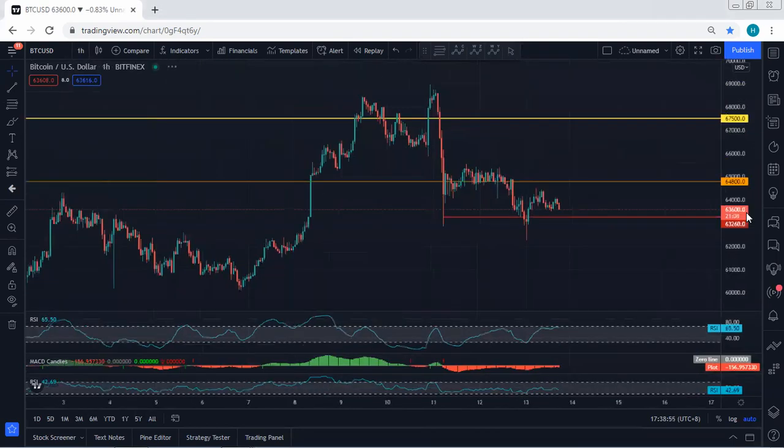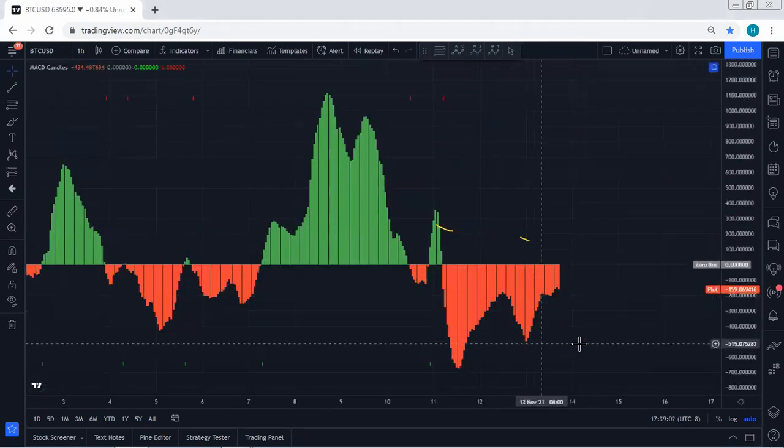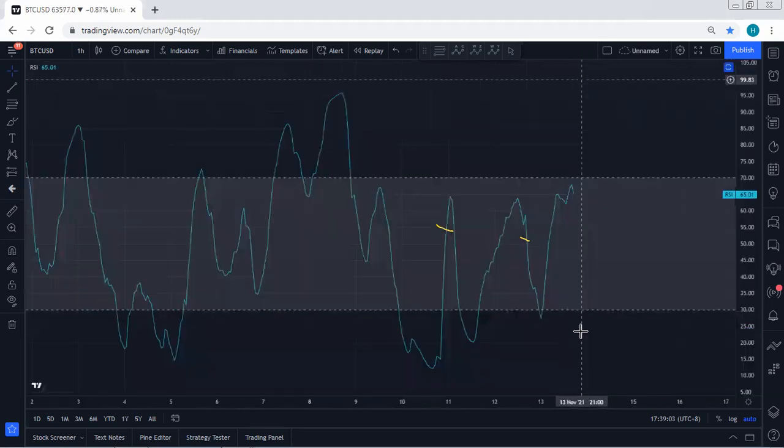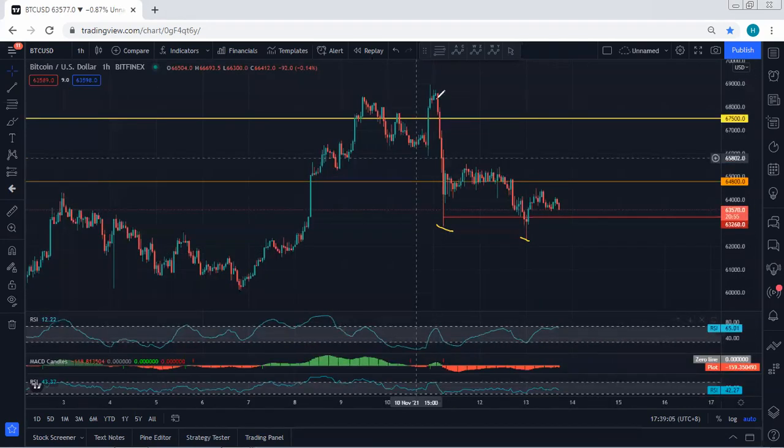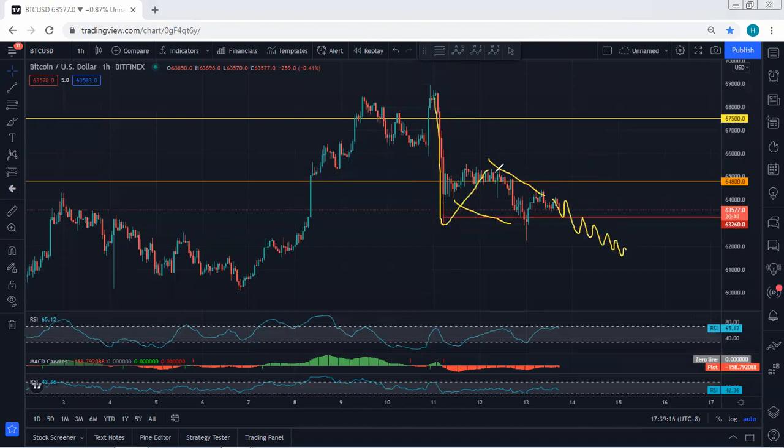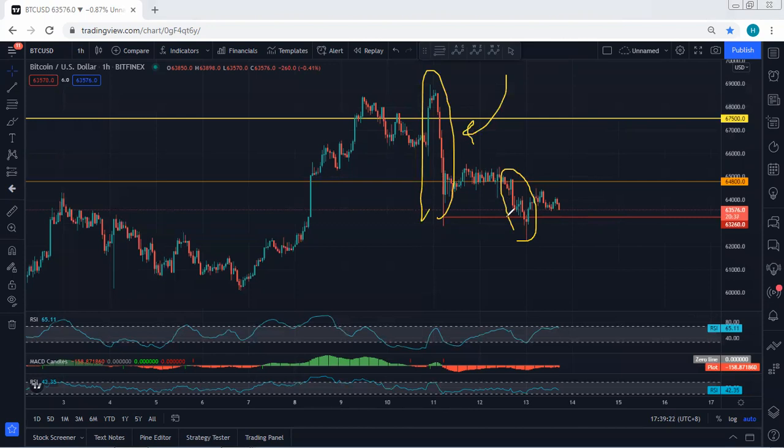And if I move to the 1 hour chart, if you put this low relative to the previous one and move to the MACD, we see we have a divergence here as well. Now the question is whether we should call this an ABC, and this is the start of the up move, or we can expect this one to turn into a flat and still be within this downtrend. At this point, we can consider this an ABC, but the question is we cannot put this one relative to this. What we have here is really sharp, but this one is not as sharp as what we have here.